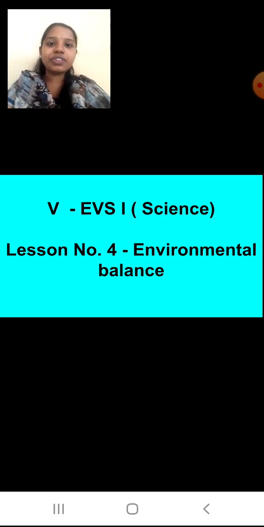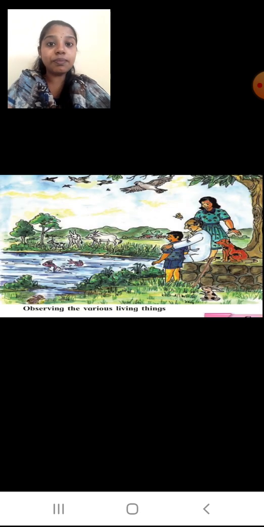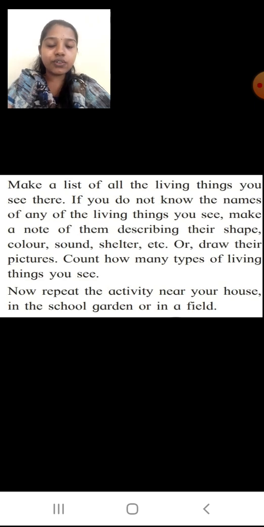Now the next slide I am showing you is a picture. I hope every one of you can see this picture. In this picture, make a list of all living things you see there. If you do not know the names of any of the living things you see, make a note of them, describing their shape, color, sound, shelter, etc. Or draw their pictures. Count how many types of living things you see.